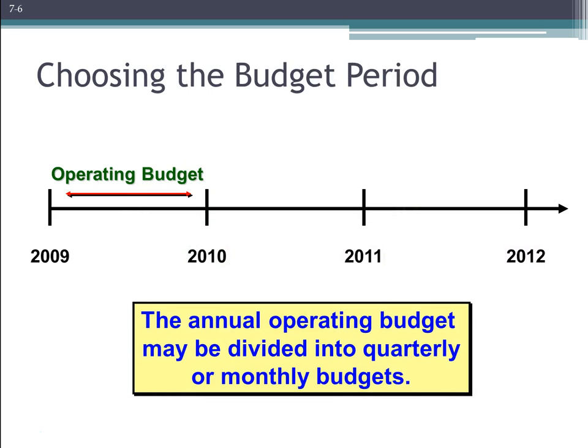Now, generally there are annual budgets, but usually companies create smaller period budgets, which are generally done on a quarterly basis. And that's what we're going to be dealing with in our examples here today, and also in the homework: quarterly. And of course, quarterly is just 1/4 of a year, so 3 months.